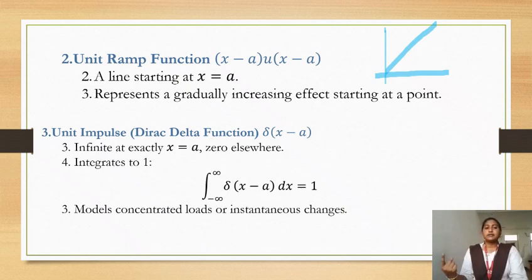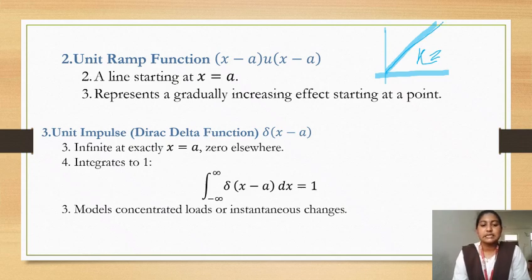The unit ramp function is represented by r of t, which is 0 for t less than 0 and t for t greater than or equal to 0. Here the graph starts at x equals a and gradually increases from here to here.